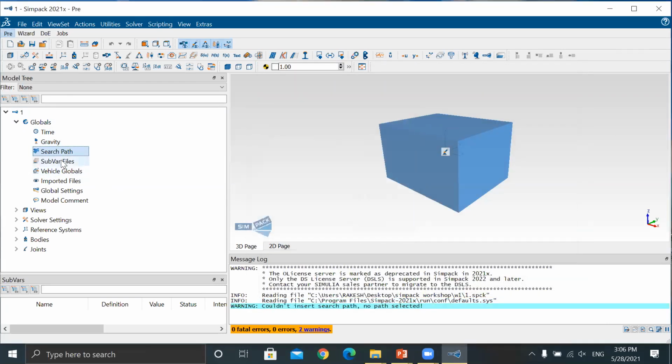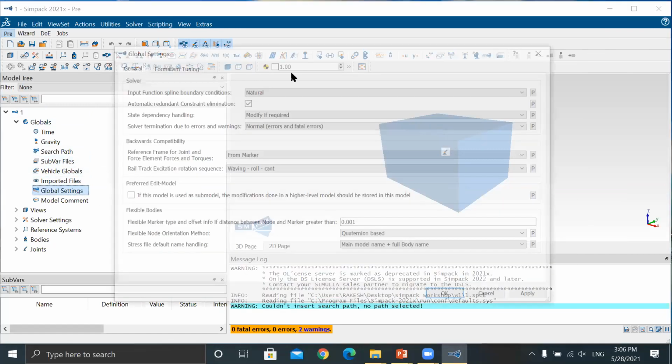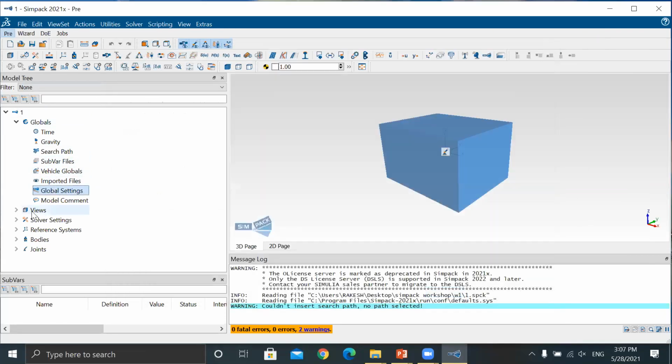Now server means the things that are not changing along with the simulation. Then imported file, global setting. This is normal, not necessary. Now next is view: ortho, front, top view.